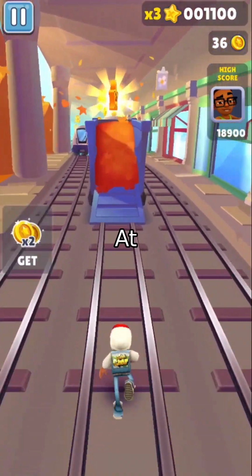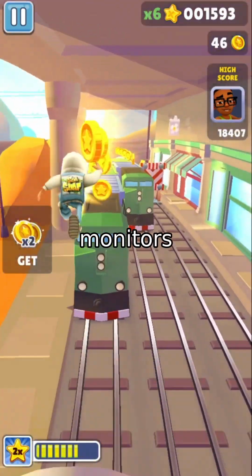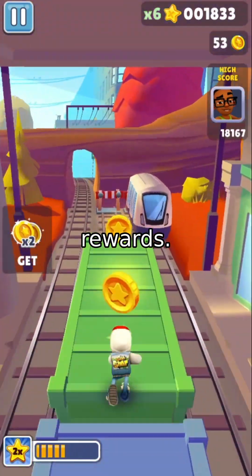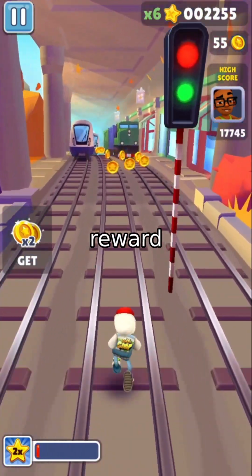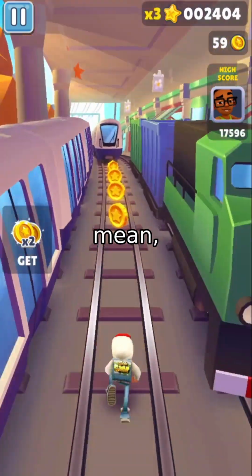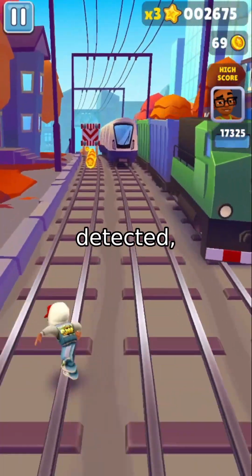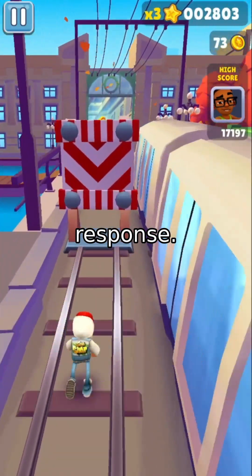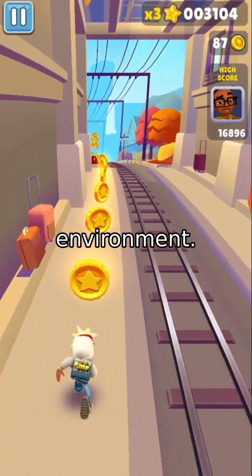Here's how it works. At the heart of MORPHIN is a Page-Hinkley test, a statistical method that monitors the stream of cumulative episode rewards. Think of it as a heartbeat monitor for the agent's performance. If the average reward starts deviating significantly from its running mean, that's a red flag. A concept drift is likely occurring. When the drift is detected, MORPHIN triggers an immediate response. The exploration rate epsilon is reset to 1, forcing the agent to re-explore the environment.